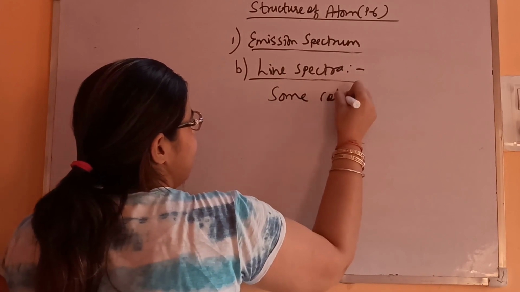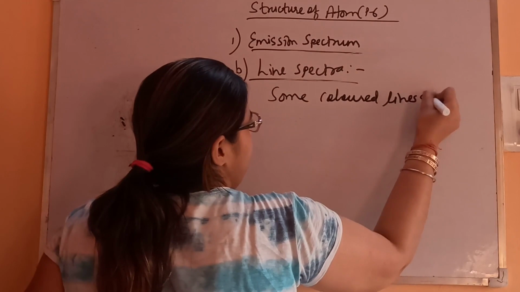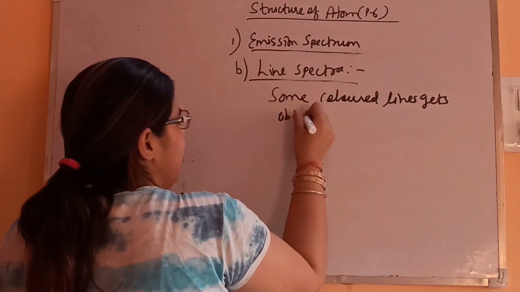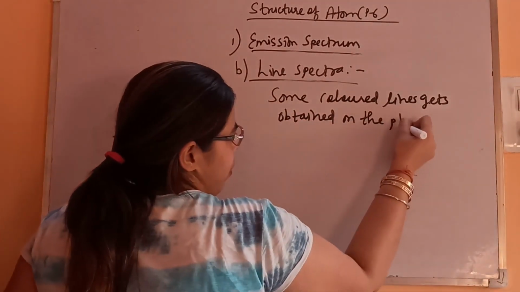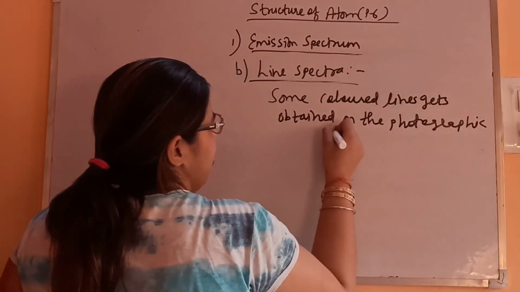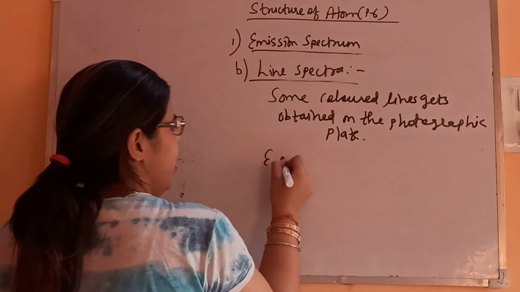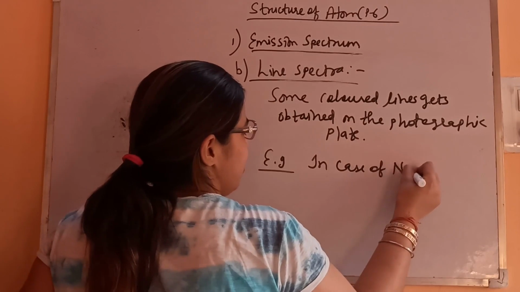Some colored lines get obtained on the photographic plate. Like for example, in case of sodium, what has been observed?